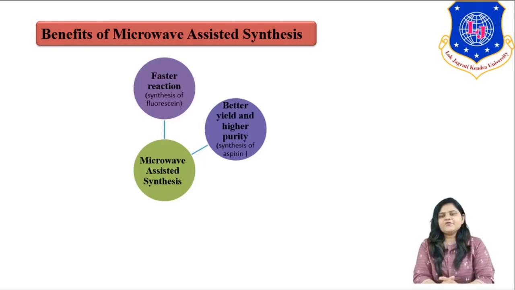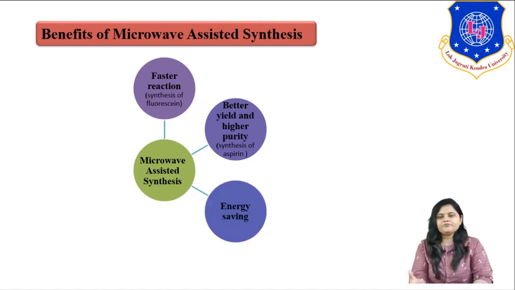An example is the synthesis of aspirin. In conventional aspirin synthesis, the yield was only 85%, but in the microwave reaction, in microwave heating, the yield can be increased from 85% to 97%. So this leads towards the formation of a higher yield.